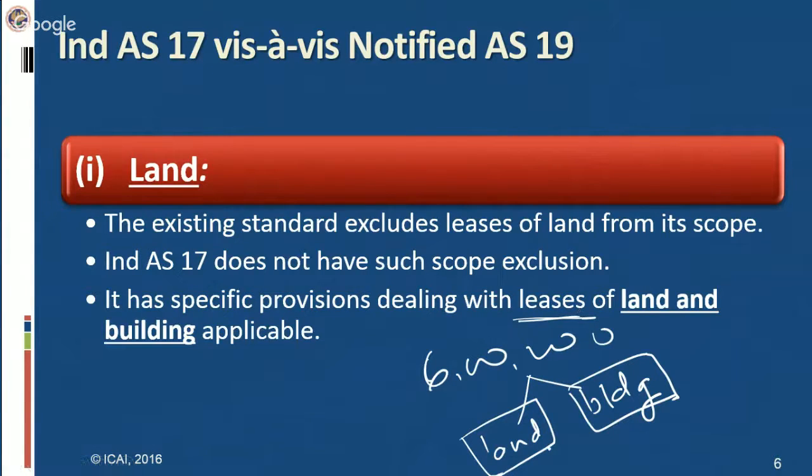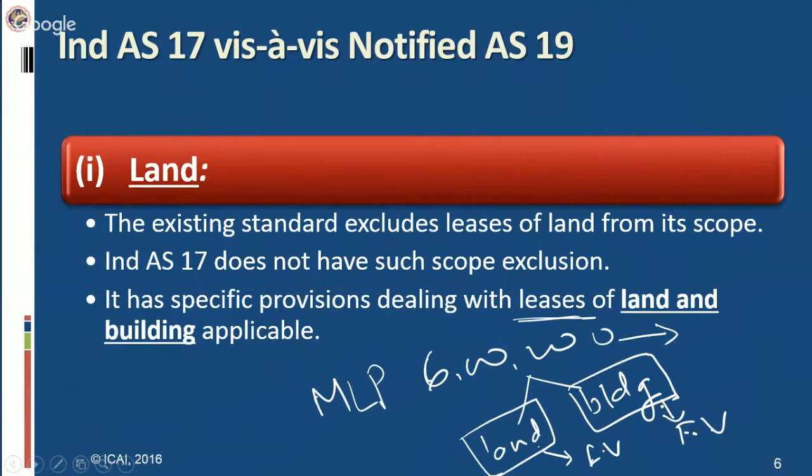In that case, we have to consider the fair values of each element, that is, the fair value of land and the fair value of building, and in the proportion of these fair values, the minimum lease payments have to be apportioned.